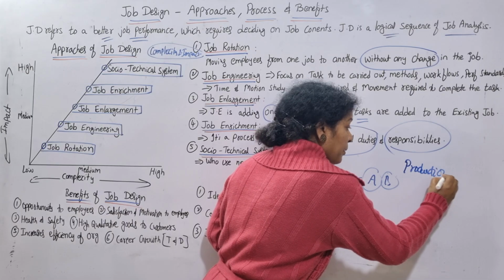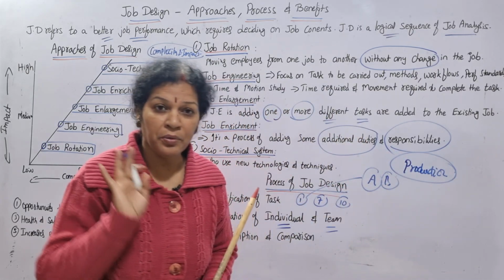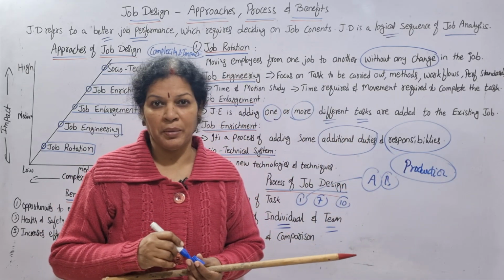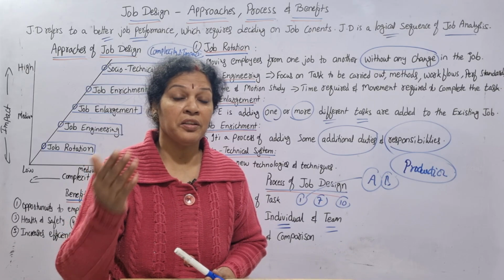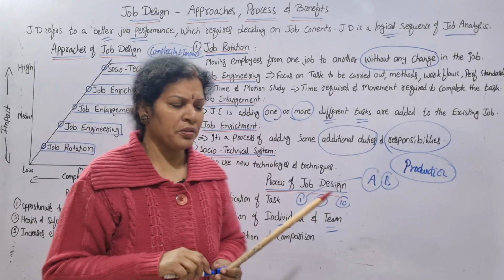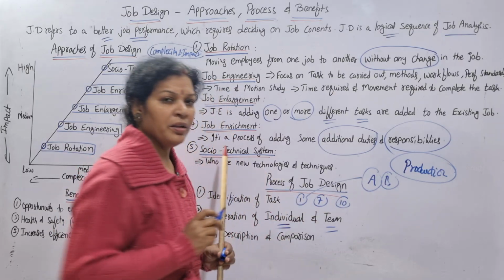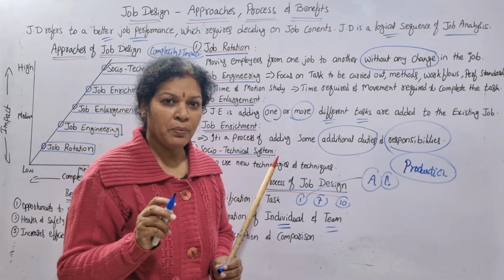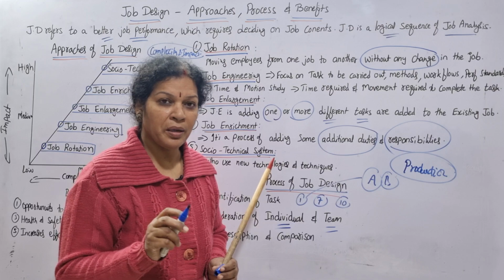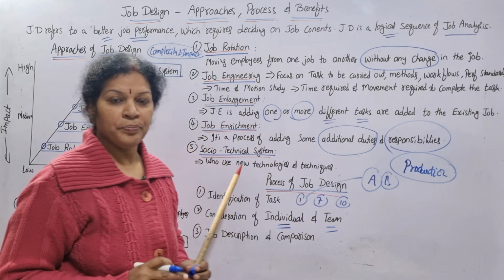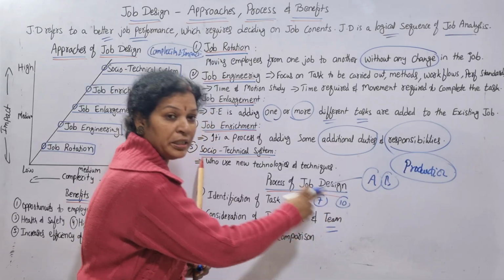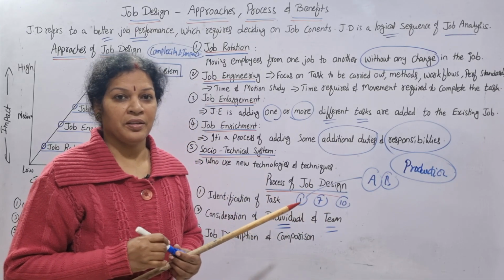Production department. From the production department's point of view, you consider production is not up to the mark. Say production is good, but still we want to increase the production. How do we want to increase it? Let's focus on job number 1. If we design job number 1, then production is going to increase. Then individual and team wise we are focusing.